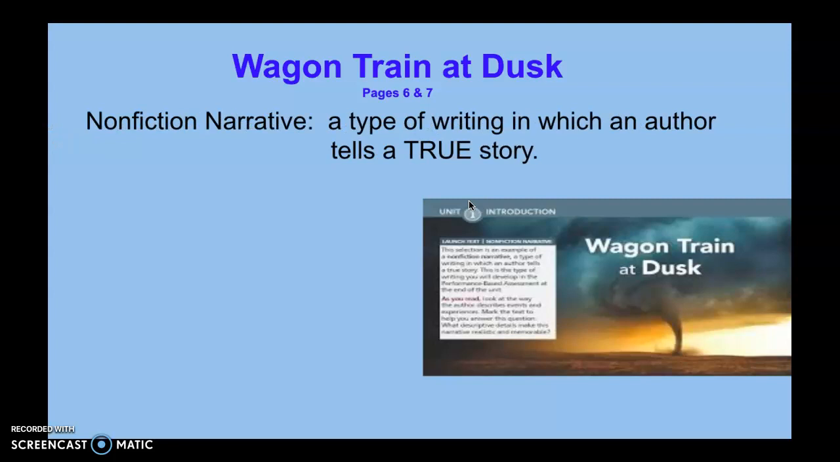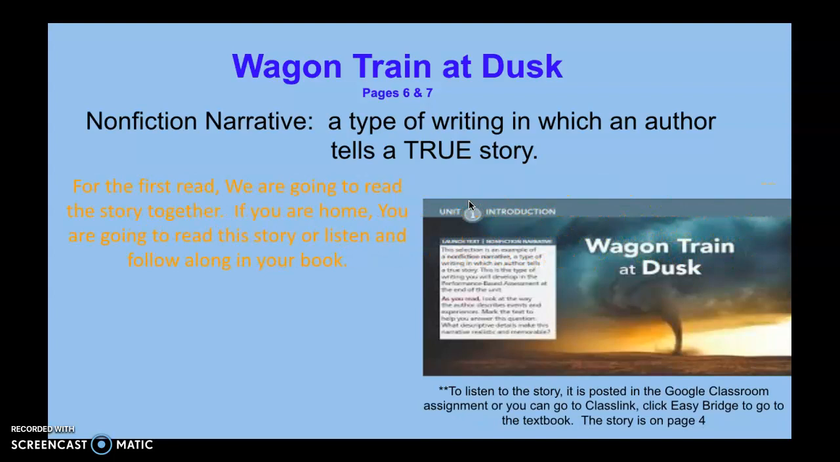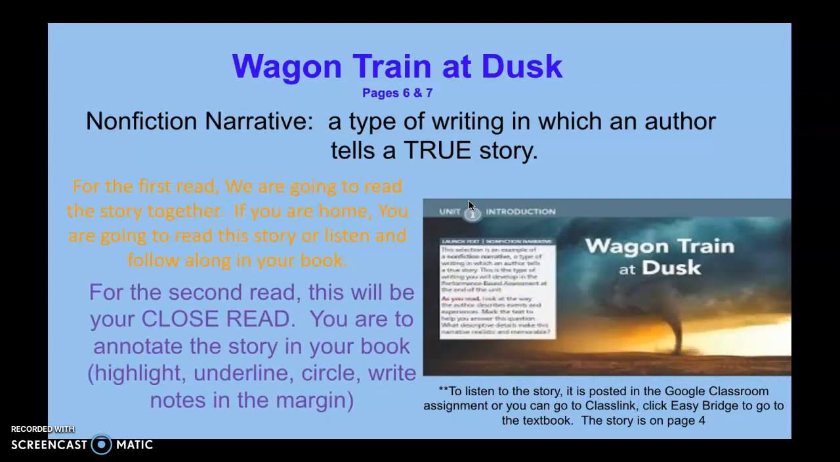So this is a nonfiction narrative story, which is a type of writing where the author tells a true story. Now, we're going to do 2 readings of this story. The first reading we're going to do together in class, or if you're home, you're going to read it on your own or listen to the story and follow along. The second time we read this story is going to be our close reading. And this is where you're going to be doing annotating in your book. But if you don't have your book, you're going to open that PDF version and open it with Kami so that you can do your annotating on the computer.